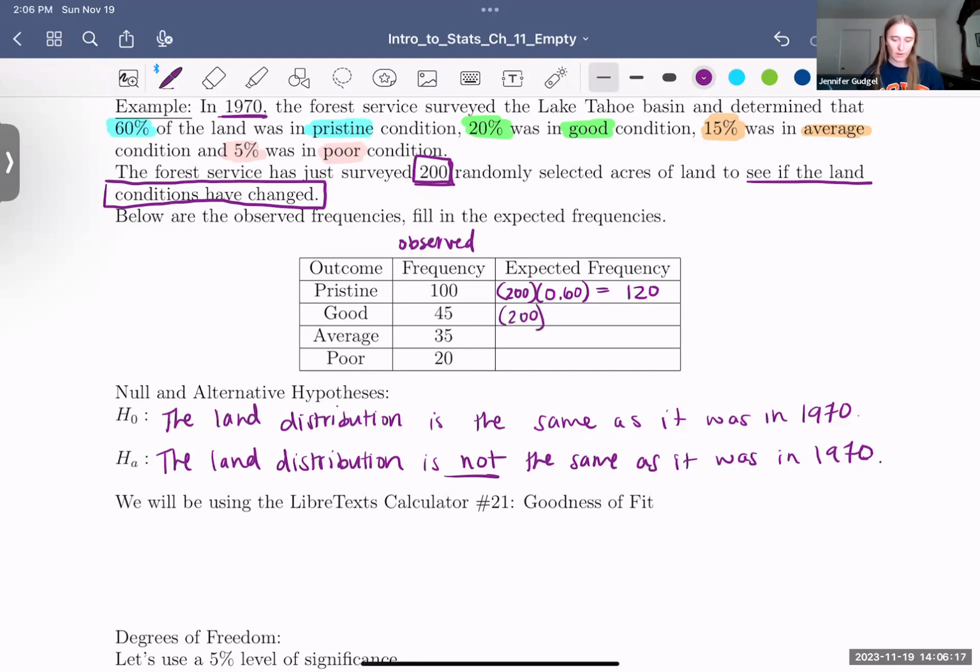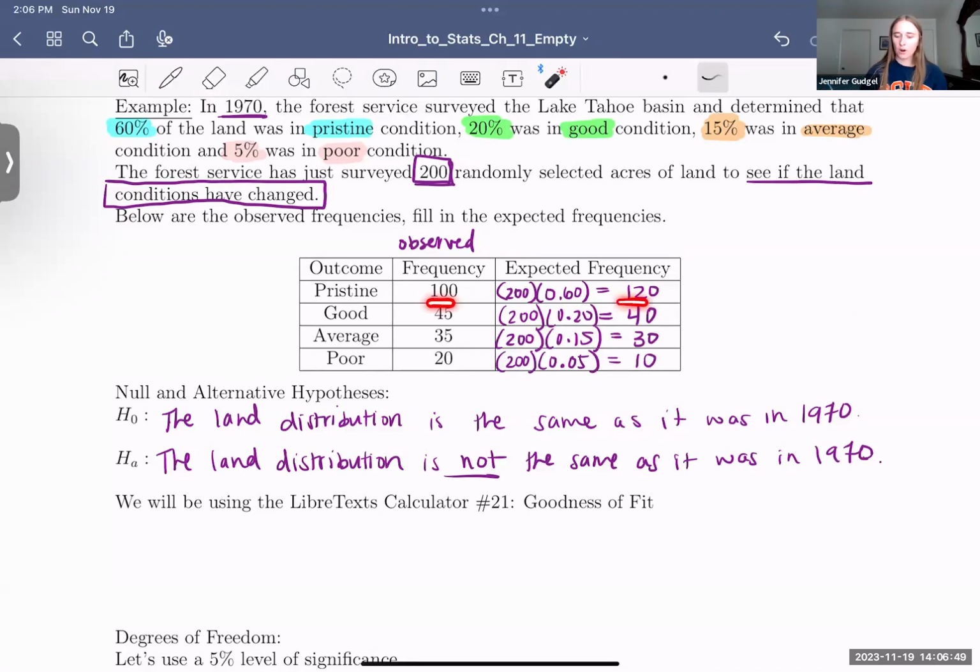Here we want 20% was in good condition. So 200 times 20%, which is 40. 20% of 200 is 40. All right, we want 15% of 200 to be average. 15% of 200 is 30. And 5% of 200 was poor. 5% of 200 is 10.